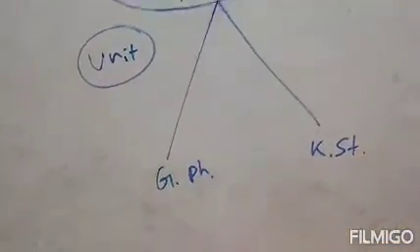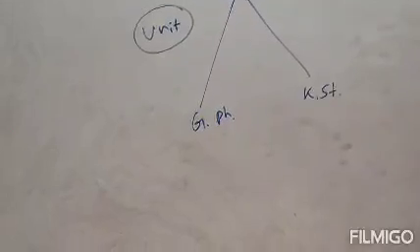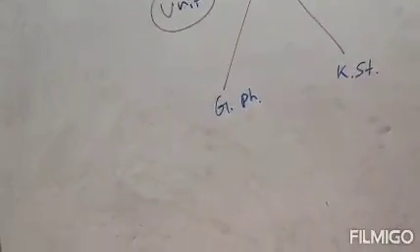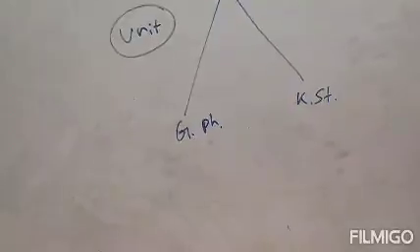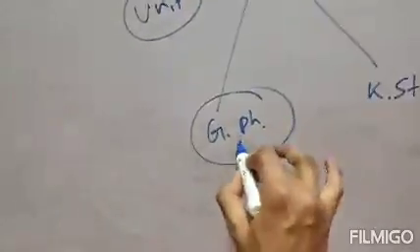So what is unit? It is the standard quantity which is used to measure and express the given physical quantity.